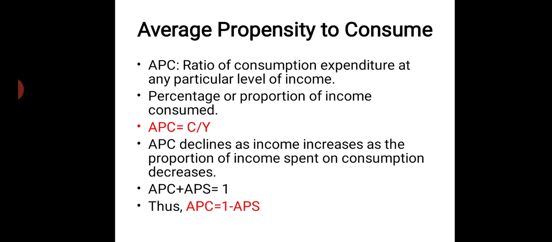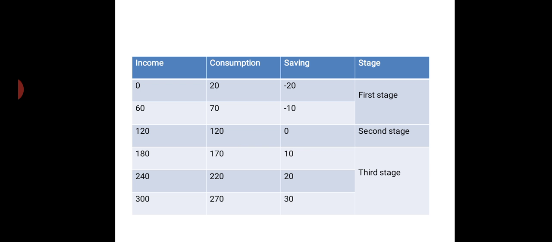Let's move over to the average propensity to consume. Average propensity to consume is the ratio of consumption expenditure at any particular level of income. Basically, it means how much is the level of consumption at different levels of income. Just like in the schedule table, at 0 income, 20 is the level of consumption; at 60, 70 is the level of consumption.